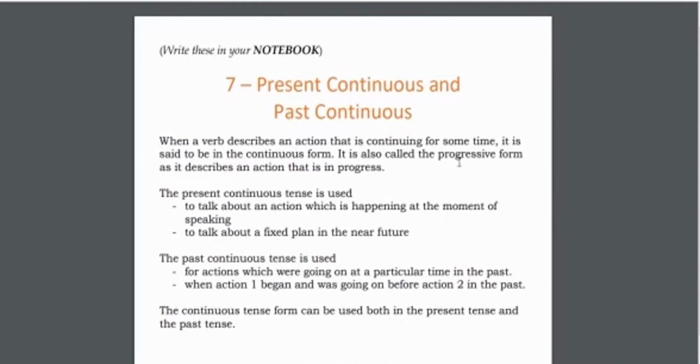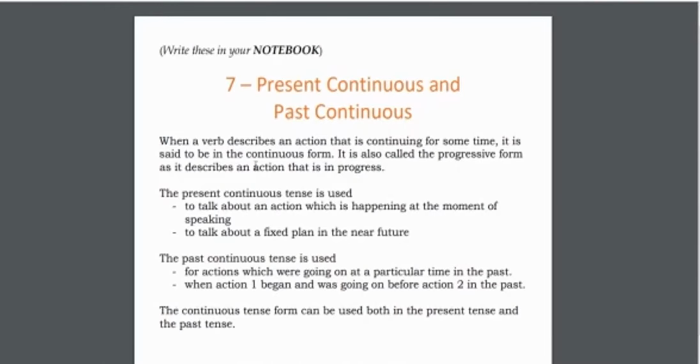It is also called the progressive form as it describes an action that is in progress. Progress means आगे बढ़ना. Now why is it called progressive form? Because it describes something that is in progress. कोई चीज जो चल रहा है, so that's why it is called progressive.